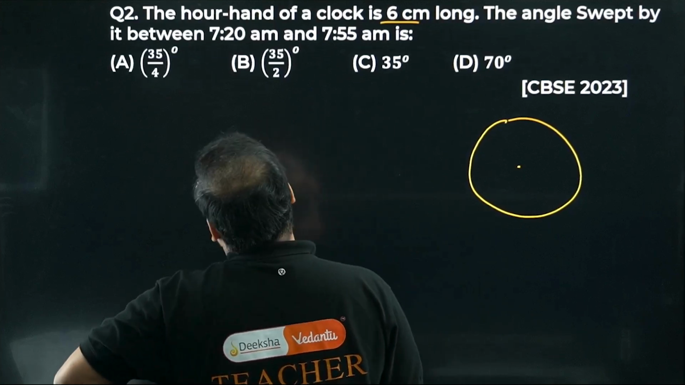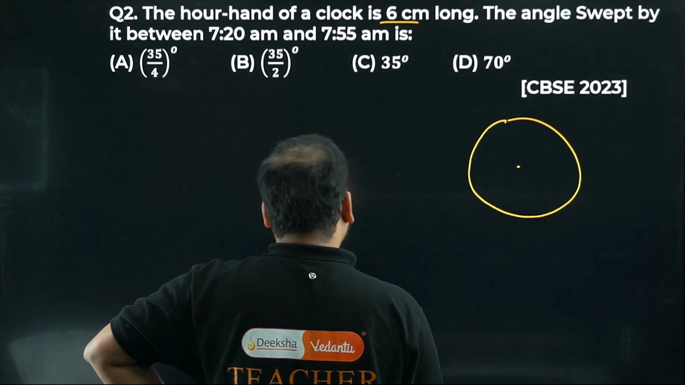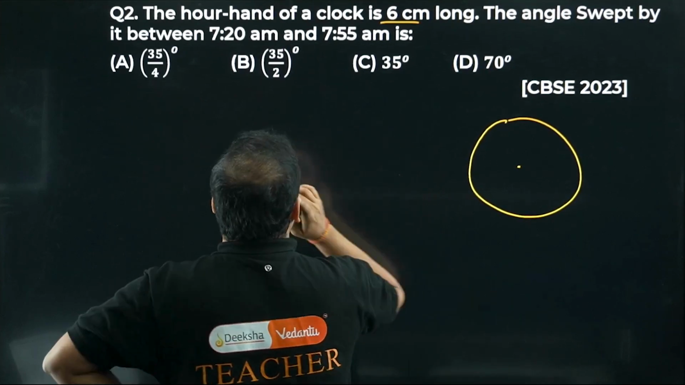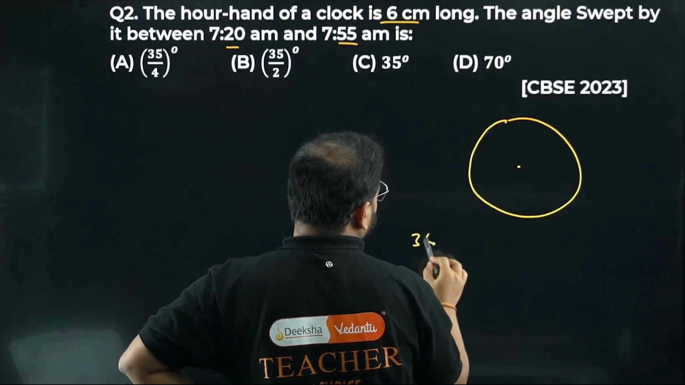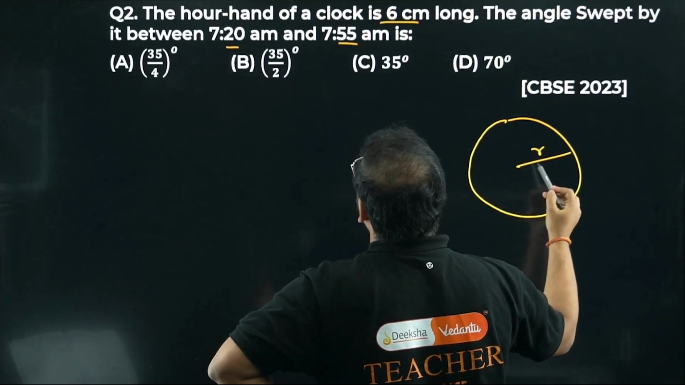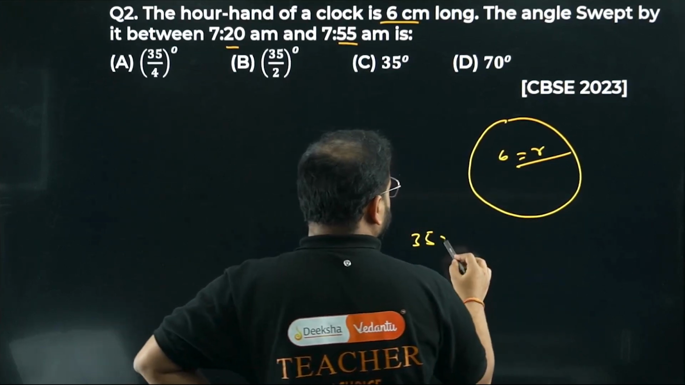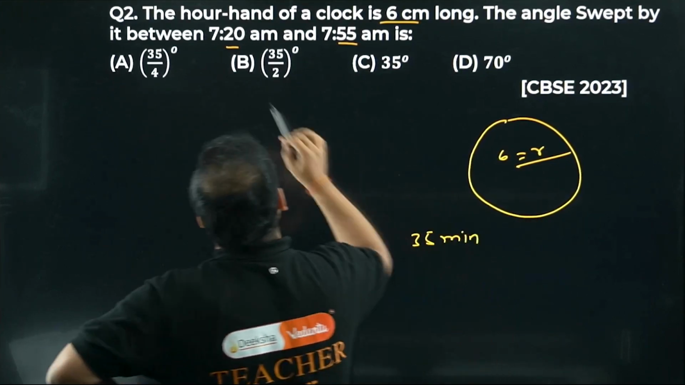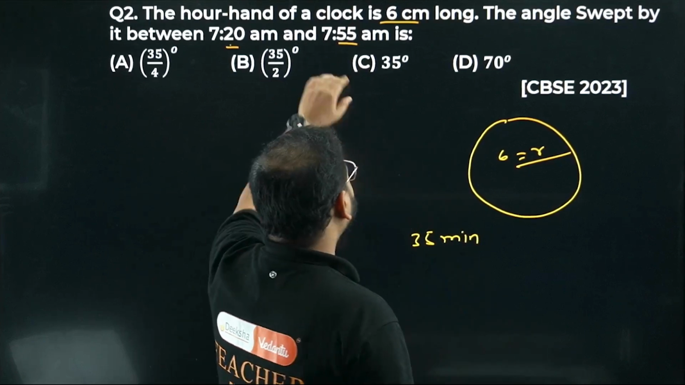The angle swept by it between 7:20 and 7:55. How much is that? Please check here. 7:20, right? So from here to here, how many minutes are there? 35 minutes. Radius is given as 6. Time between 7:20 and 7:55 is 35 minutes, right?